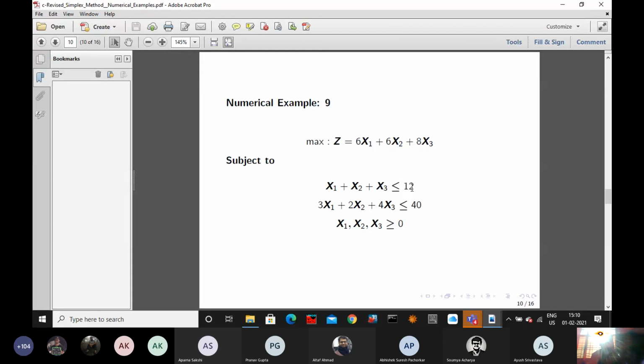See, basic feasible solution. Several problems are there. Any problem you can solve with the basic feasible solution. How much knowledge is required? Simple knowledge. Everybody can do it. And why do you ask? I'm telling you, don't compare the answer and write. He may be wrong, she may be wrong, he may be right. So all are equally good. All are very good students. You don't take the help of others. Don't compare. If you compare, you will lose.